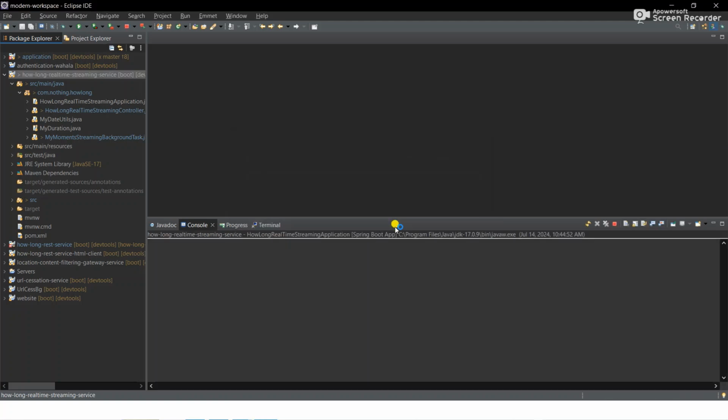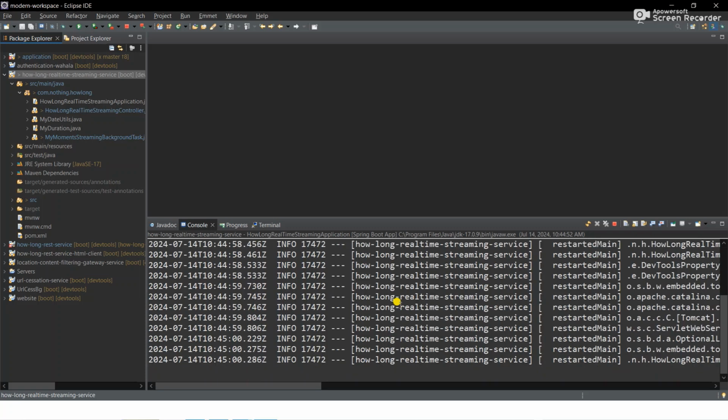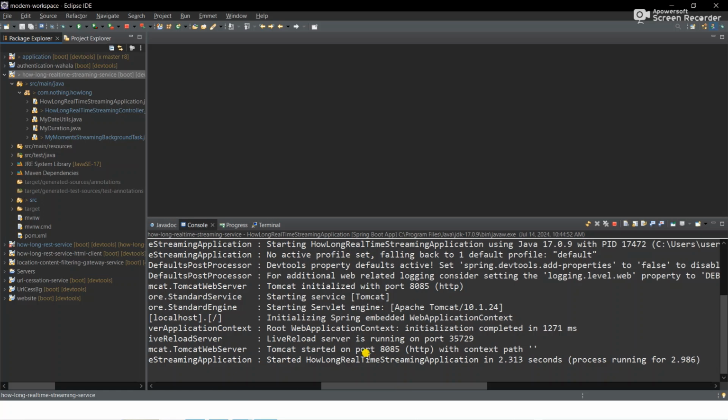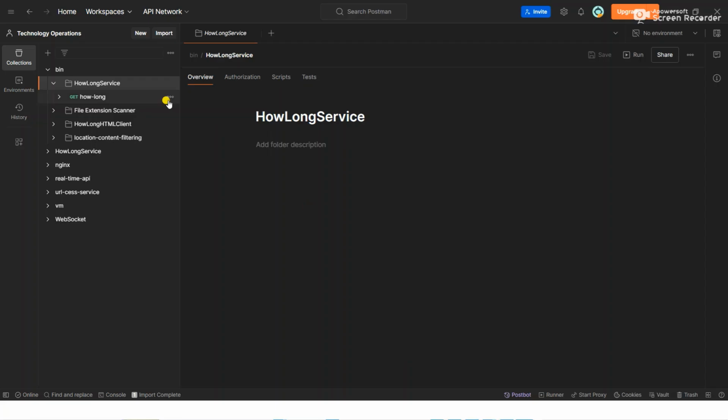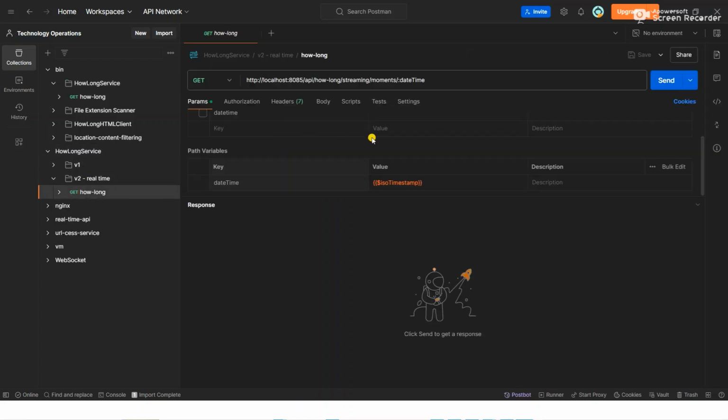So I'm starting the API, or the server to run the API. And this one is Spring Boot, so I'm just starting the service. And it says that it has started on port 8085. So let's go to our client and let's start it on port 8085. So this is a real-time version. Good. So I'm going to stream a date time. I'll pass the date time as a variable, which will be the current date time. Then once I hit send,